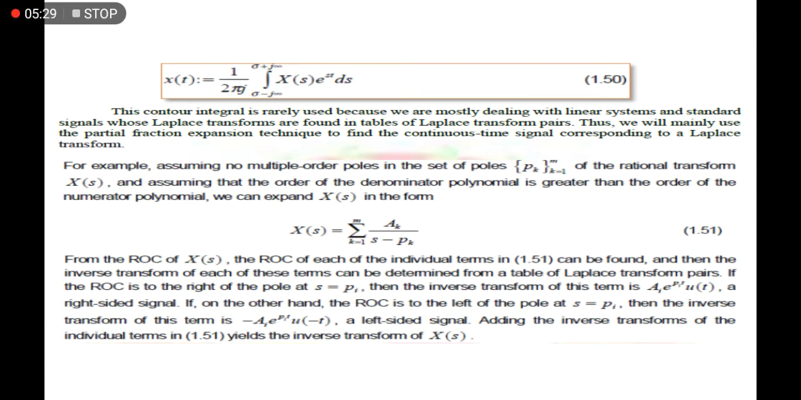Same as for the Laplace transform, we have equation number 1.50. In order to find the equivalent x of t, or a function in terms of time, you use this integration. If you are given x of s, just substitute that x of s inside the integration and integrate it, and you get the equivalent x of t. As you can see here, we integrate x of s with respect to ds. After we evaluate that, the resulting function is a function of time, so this would be x of t.